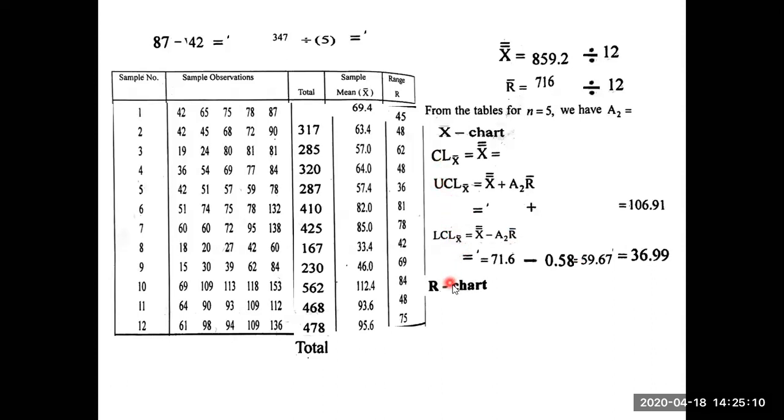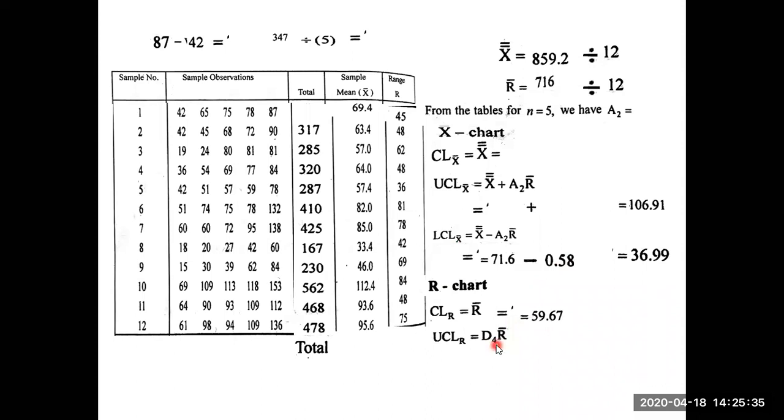Next you have to prepare an R chart. Now the R chart formulas. The control line is only R bar. R bar is 59.67, so the control line is completed. Next, the upper control line is D4 into R bar.